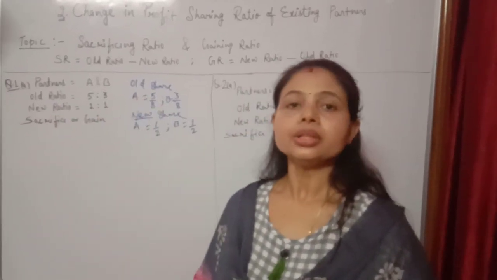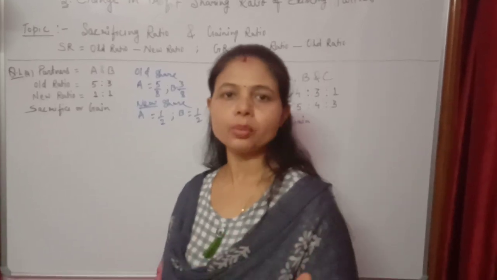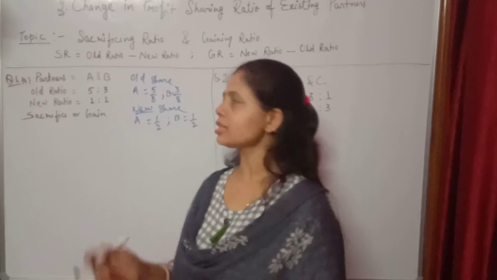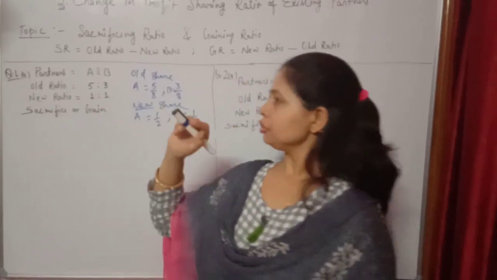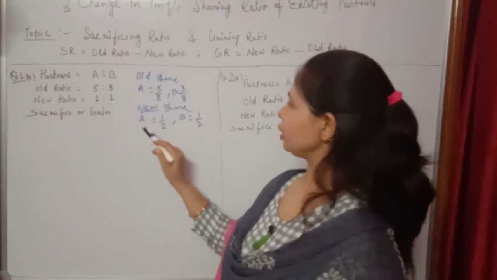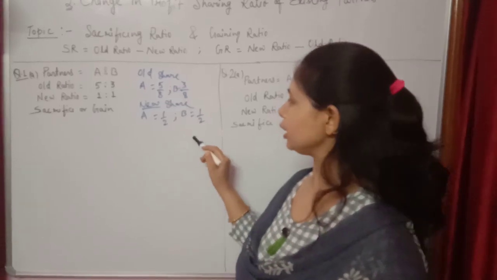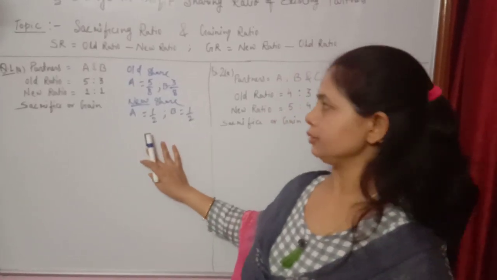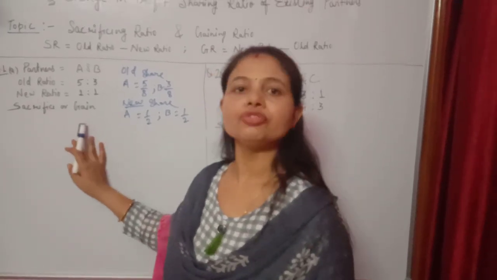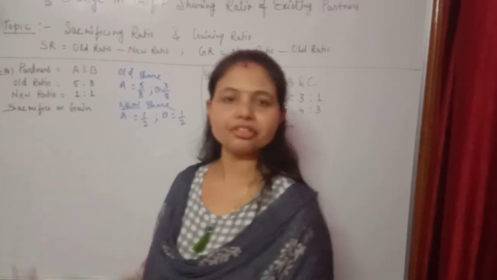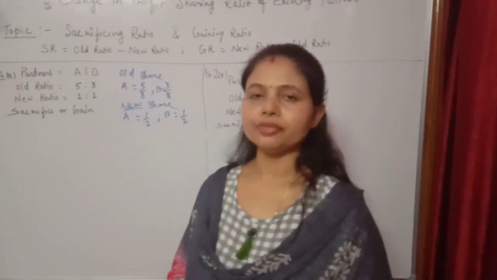Next, the new ratio. It is given in the question that from 1st April 2019, they will share their profits equally. It means both of them will share 1:1 according to the new ratio. So the new share of A will be 1/2 and B will be 1/2. In this question we have to find out the sacrifice or the gain of the partners, that is, who is sacrificing and who is gaining share of profit. So let's start solving it.